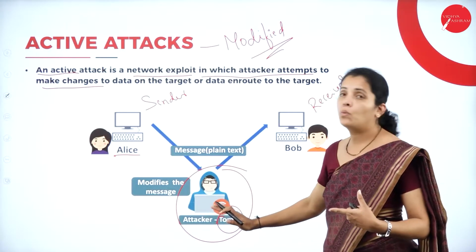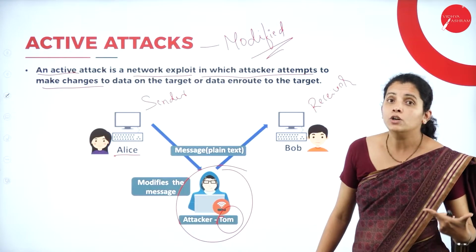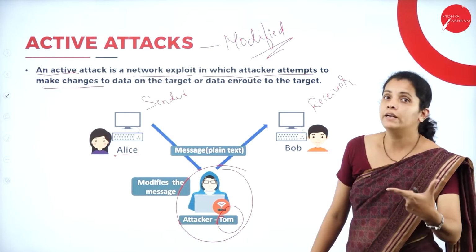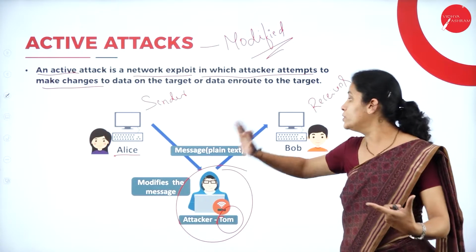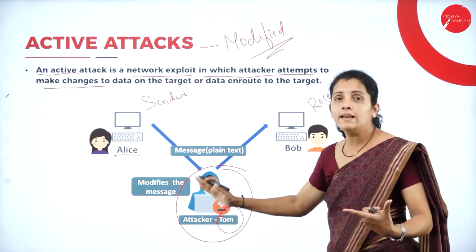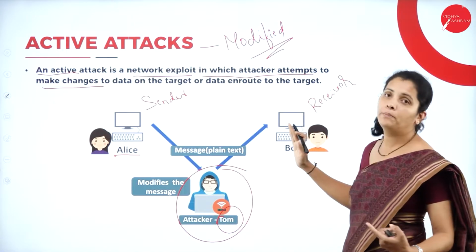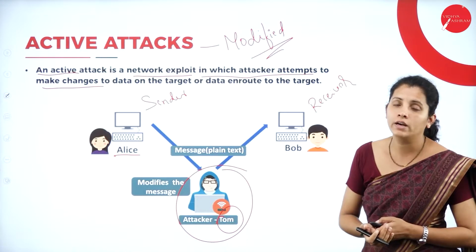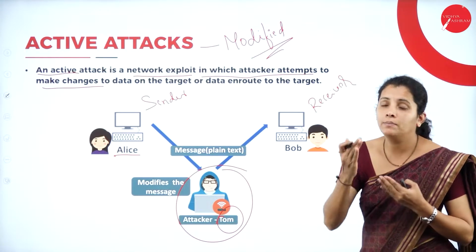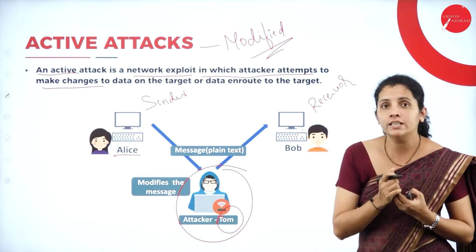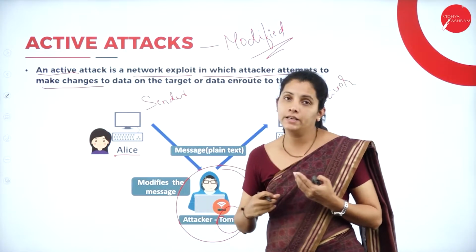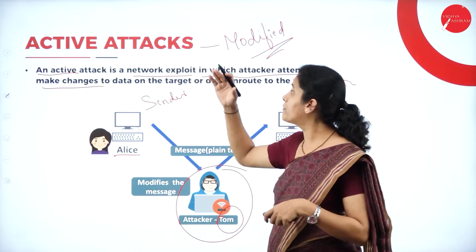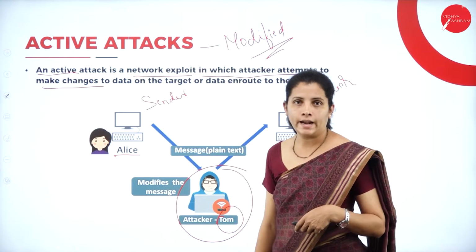After receiving, what is the job of Tom here? He is going to modify the data and send that mail or data to Bob. So this kind of attack itself is called active attack. That means making changes in the data, or modifying or altering the data itself, is called active attack.